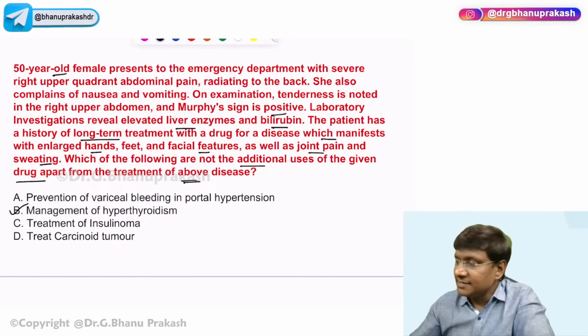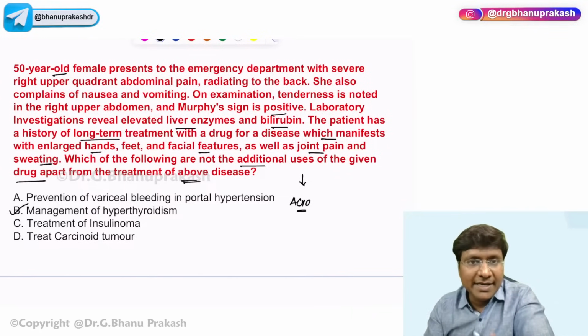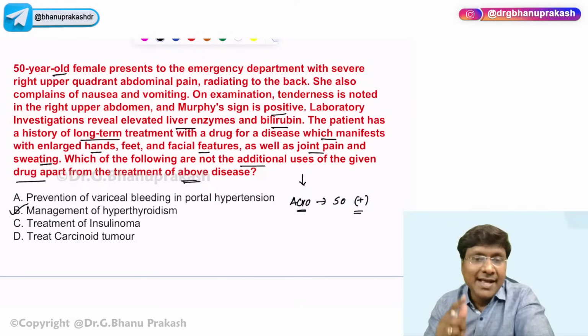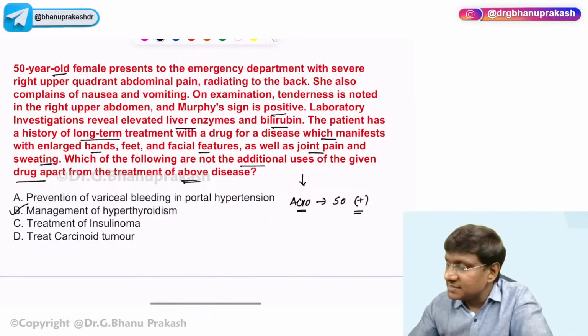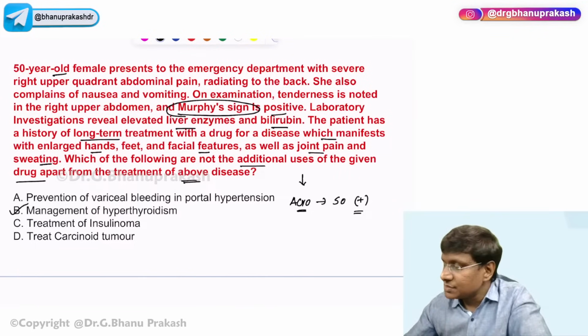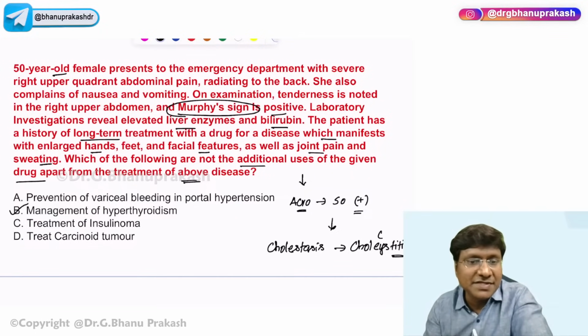So what exactly is this clinical scenario? The clinical scenario is acromegaly. And in acromegaly, the drug that we use is the somatostatin analogs. What is that? Octreotide. Now why is the Murphy sign positive? The octreotide will cause cholestasis, right? And this will result in cholecystitis, and because of this cholecystitis, you have the Murphy sign being positive.